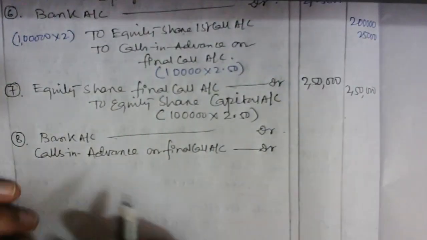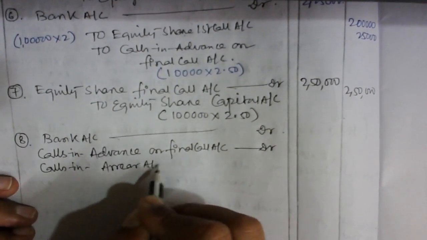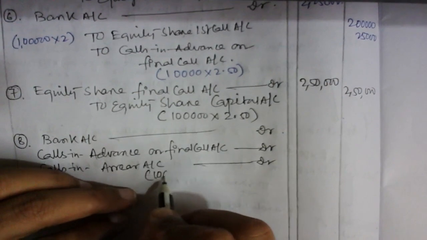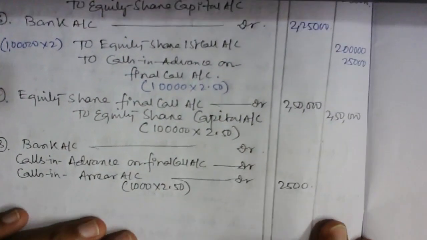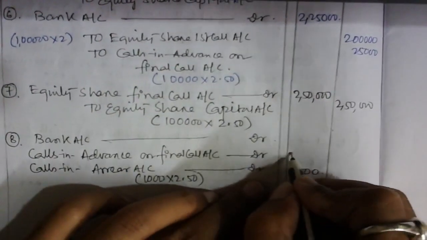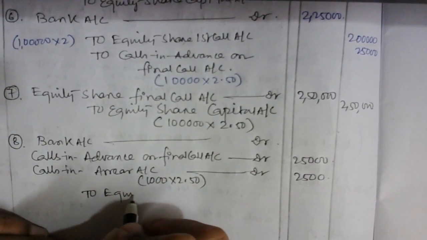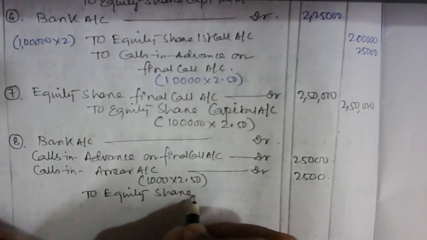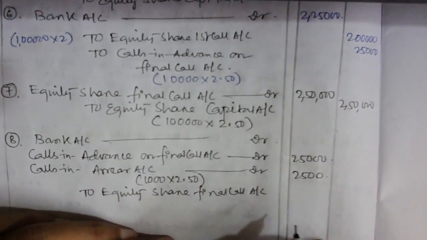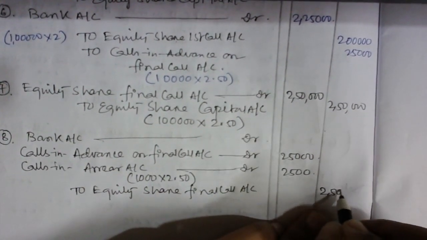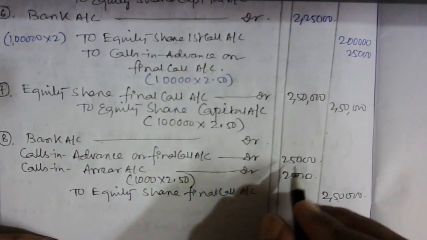See what we learn: calls in arrear will be on 1,000 shares multiplied by 2.50, that is 2,500. Okay, and our calls in advance is 25,000, which needs to be debited, and equity share final call. So this is the final journal entry, equity share final call account. Equity share final call is how much? 2,50,000. So one thing you can do, you can directly subtract these two, and you get the answer here.